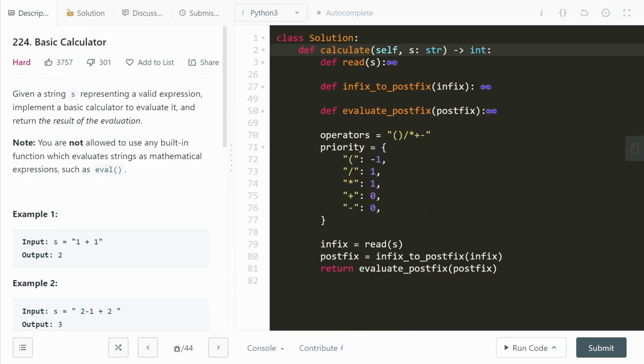What did we do? We first read the input string and we sort of cleaned it up and converted the string to a list of tokens. Then we went ahead and evaluated and converted the infix to the postfix notation. And finally, we evaluated the postfix notation. All right, cool. This is it for this video, and this ends the string related section of stack questions. Next up, we're going to look at monotonic stacks, which is more of a mathematical side of stacks.